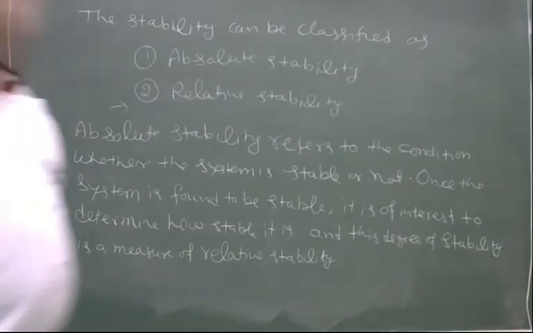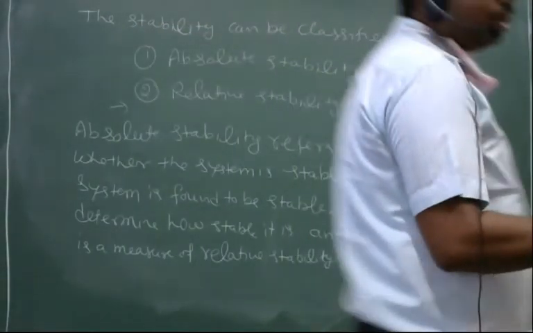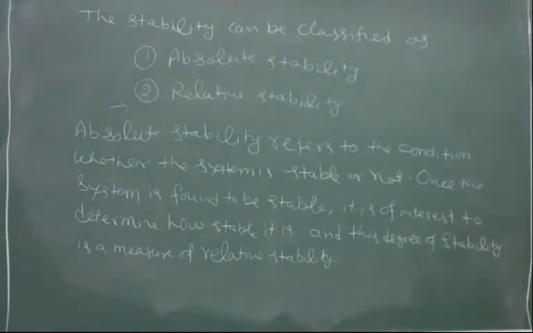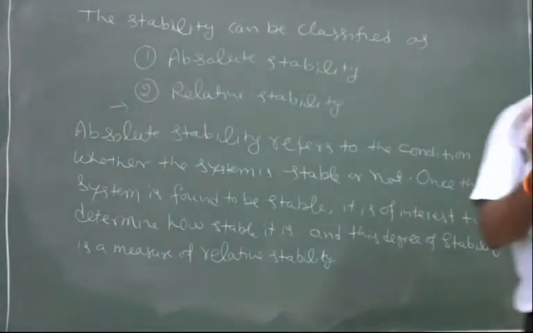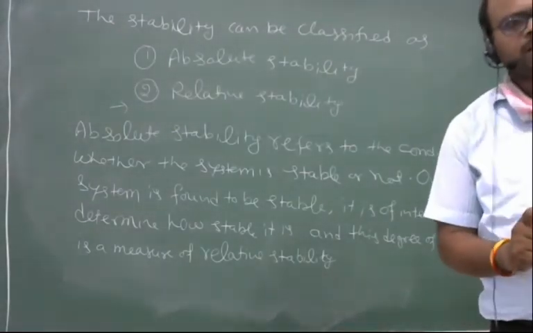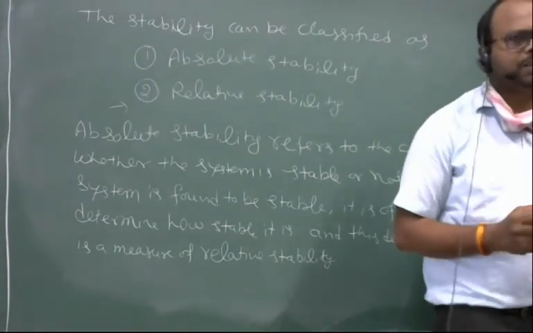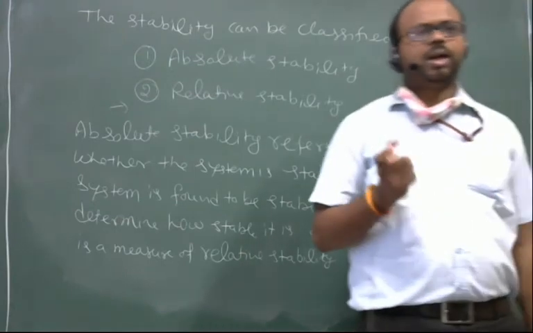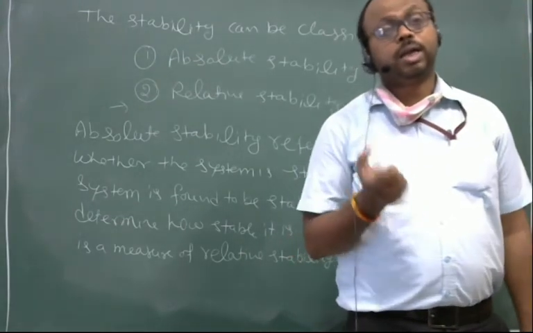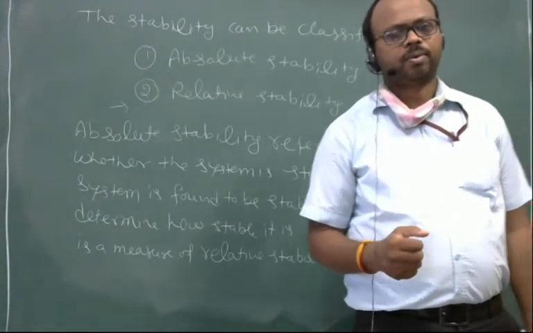So absolute stability is a statement that the system is stable or not, and relative stability shows the degree of stability, right?